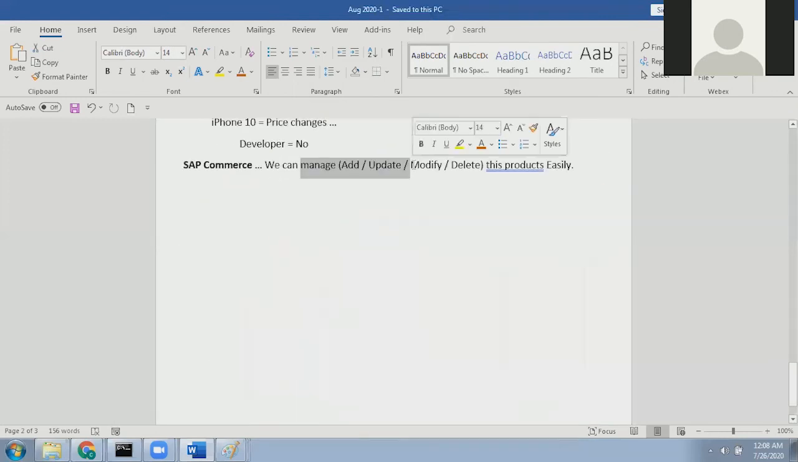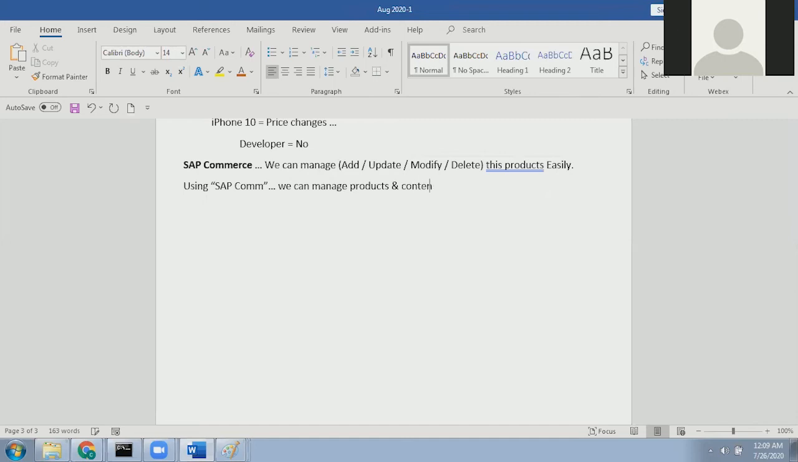That's why SAP Commerce is also called PCM software. Using SAP Commerce, we can manage the products and content. That's why SAP Commerce is also called PCM software, product content management software.